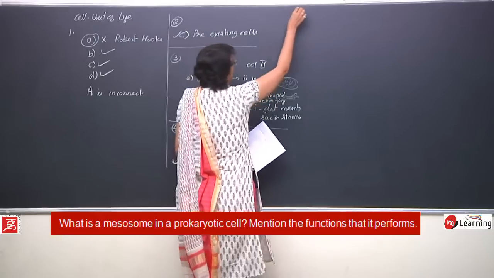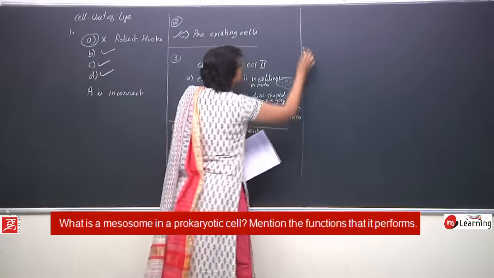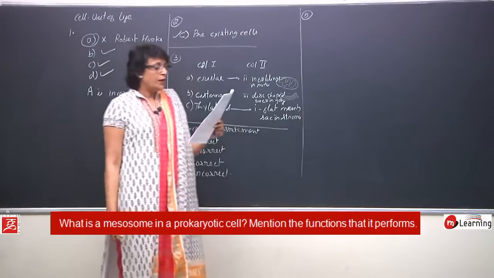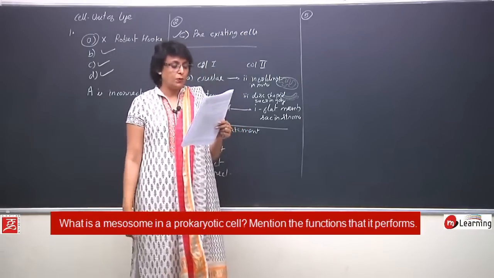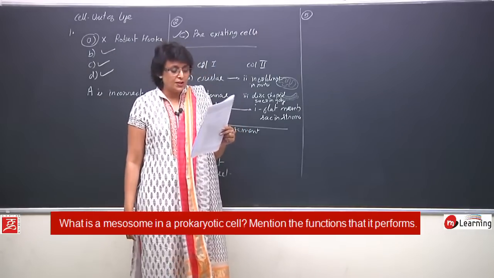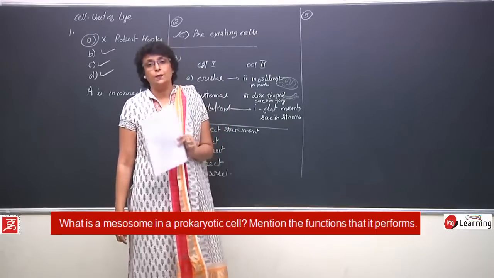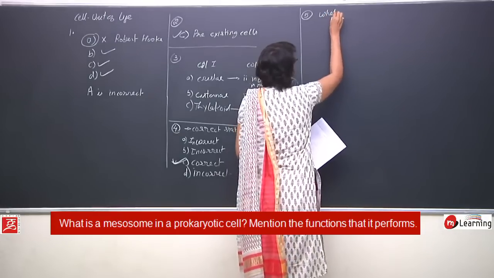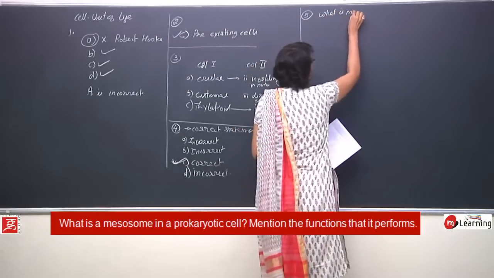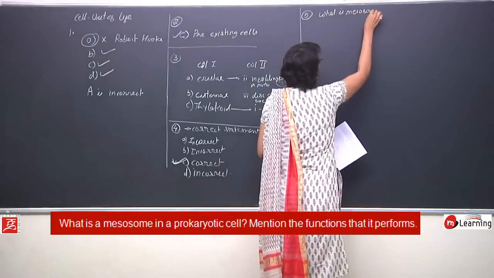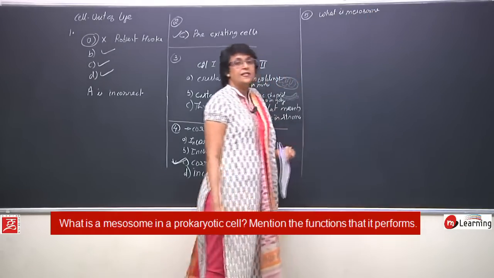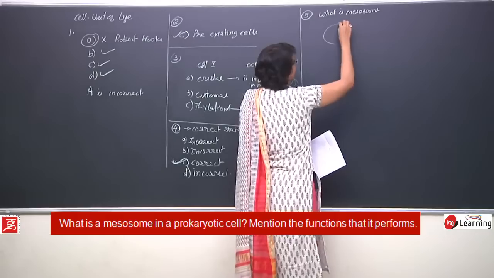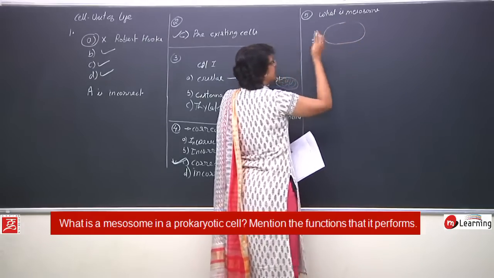Fifth question. Question number 5. What is mesosome in a prokaryotic cell? Mention the function that it performs. What is mesosome? When we discussed prokaryotic cell, we made the bacterial structure or a bacterial cell.